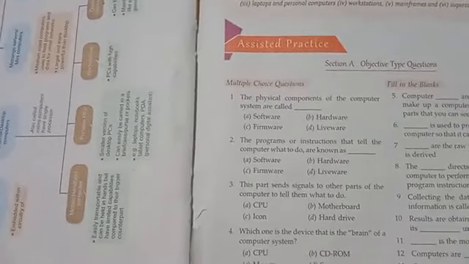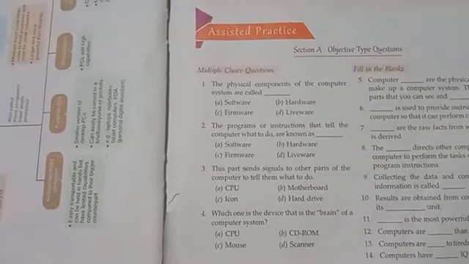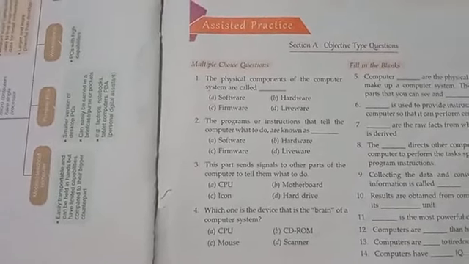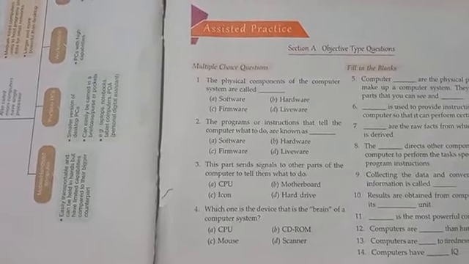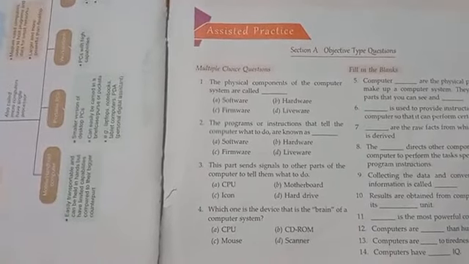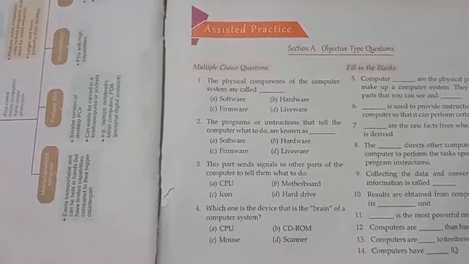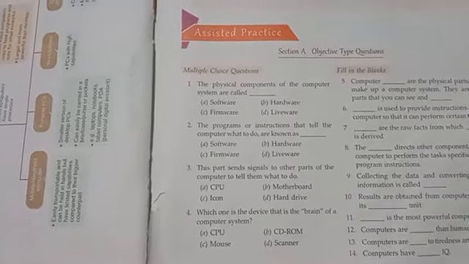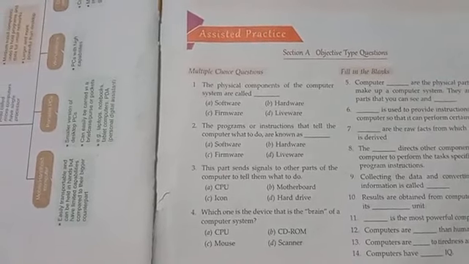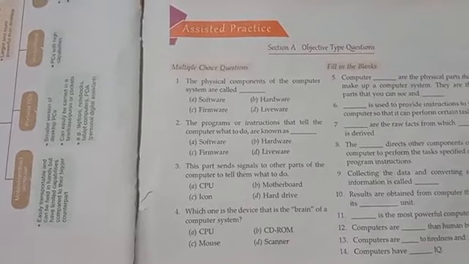Section A has objective type questions, so you can study these. This type of question comes, not exactly like this. The physical components of the computer system are called what? Physical components means hardware. The programs or instructions that tell the computer what to do is known as software. The part that sends a signal to other parts of the computer to tell them what to do means what? Find the answer and study this type of question.